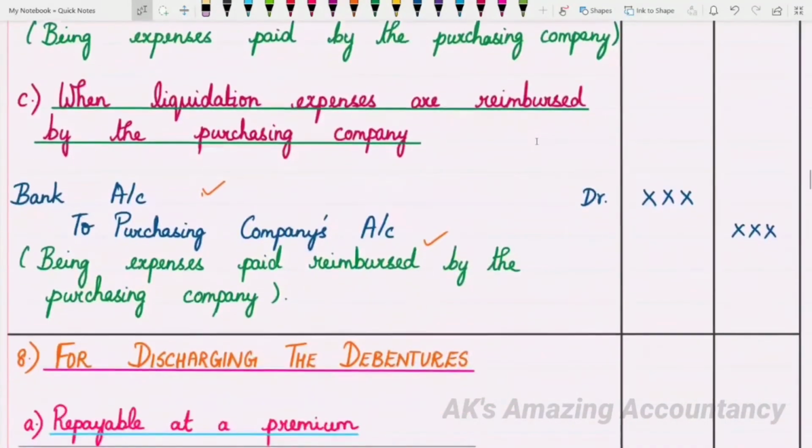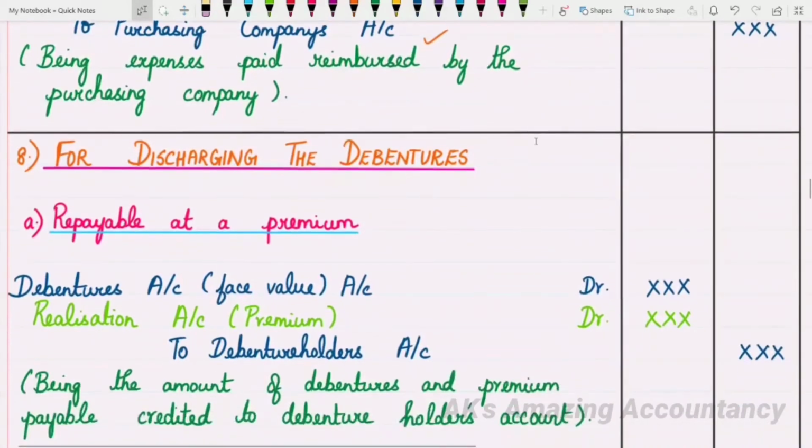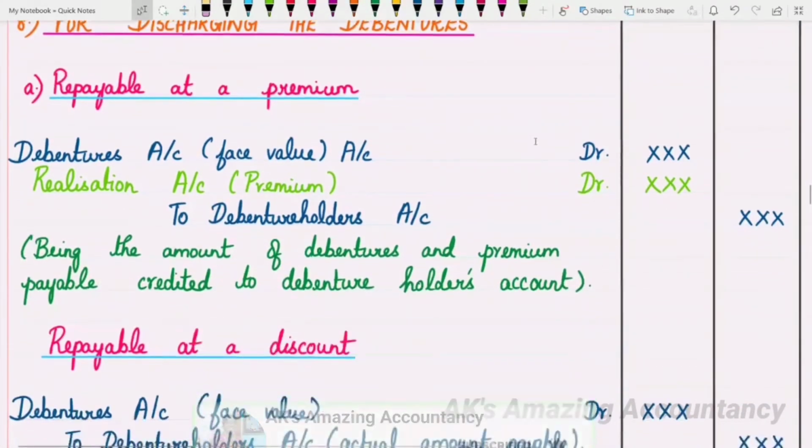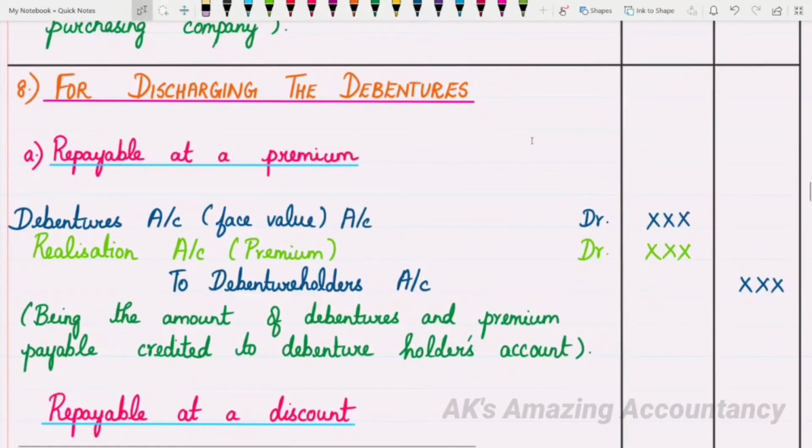Now let us proceed with the eighth entry, that is for discharging debentures. Debentures, shares, all this will have to be discharged now, isn't it? For that, let us see what journal entries will come. The debentures may be discharged either at a premium or at a discount. Let us see the entry when the repayment is made at a premium.